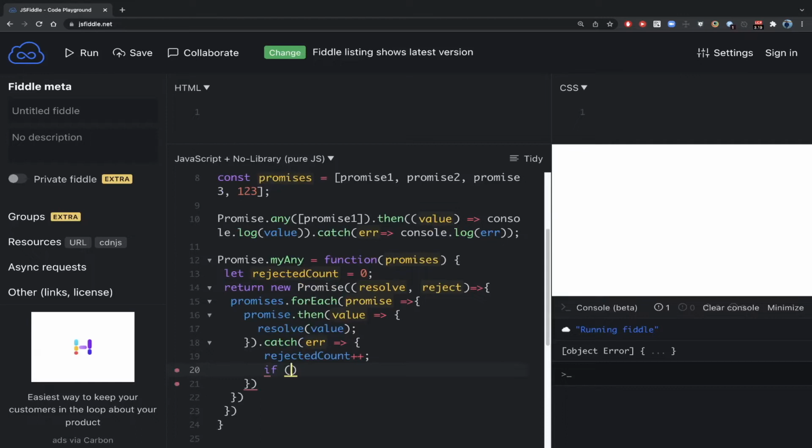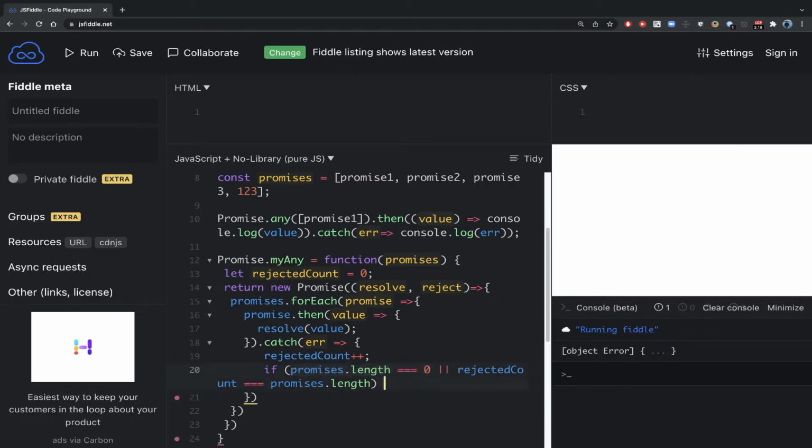Now let's say promises.length is 0, meaning this iterable is empty. Also, if the rejected count is equal to promises.length, what does it mean? However many promises we got, that many promises got rejected. That is why the rejected count has become equal to promises.length, or promises.length itself is 0.